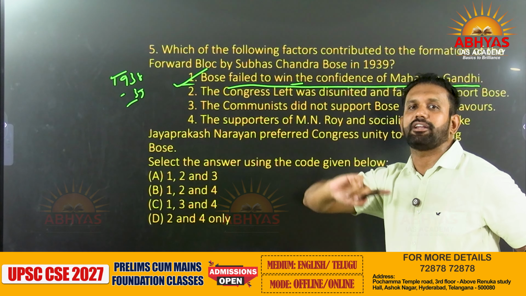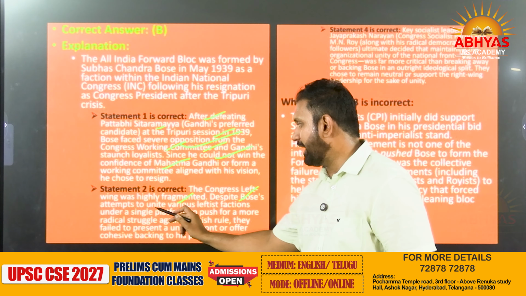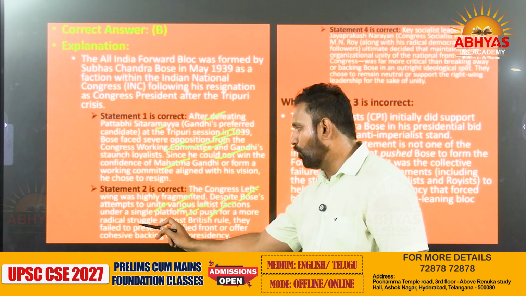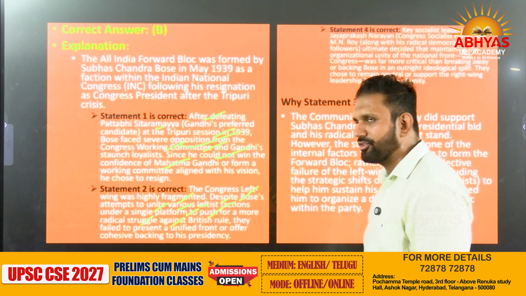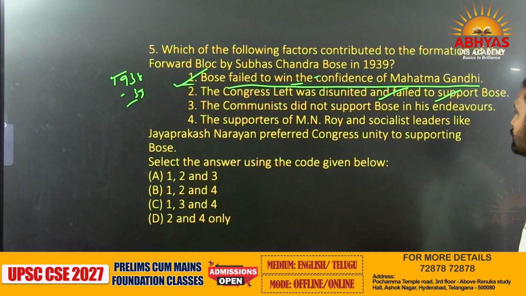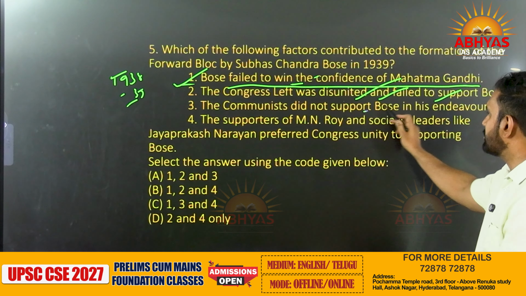The Congress was left disunited and failed to support Bose. The Congress left wing was highly fragmented. Despite Bose's attempt to unite various leftist factions under a single platform to push for a more radical struggle against the British, they failed to present a unified front. So statement 2 is also right. The Congress was left disunited; that is also true.